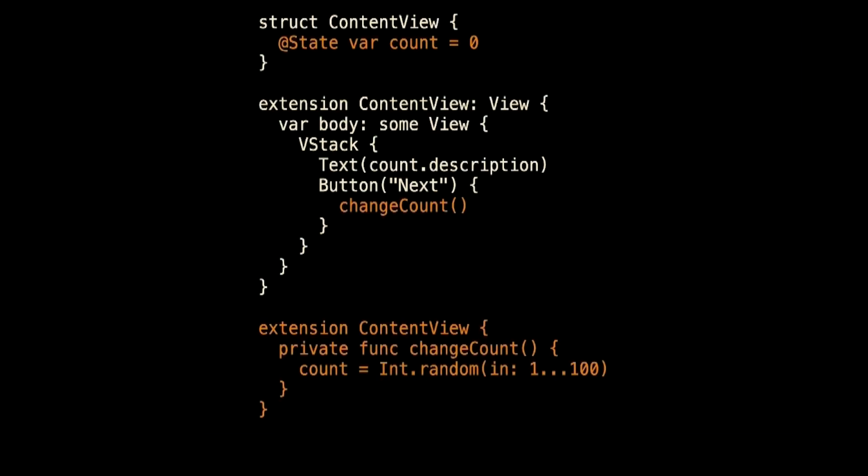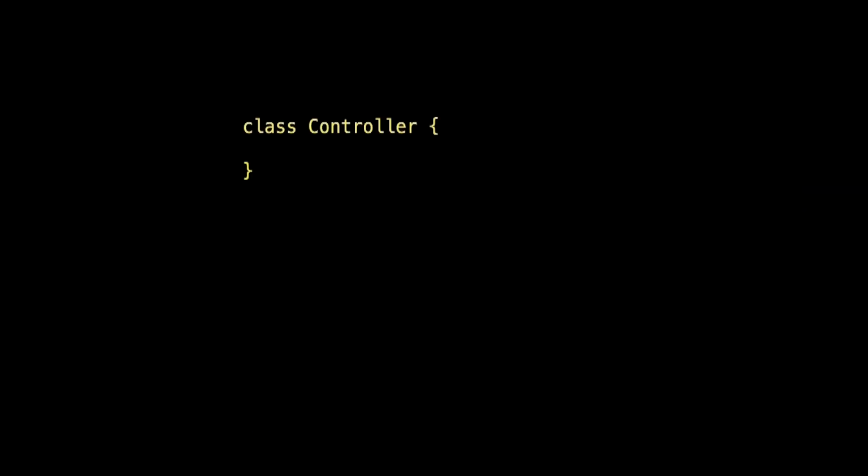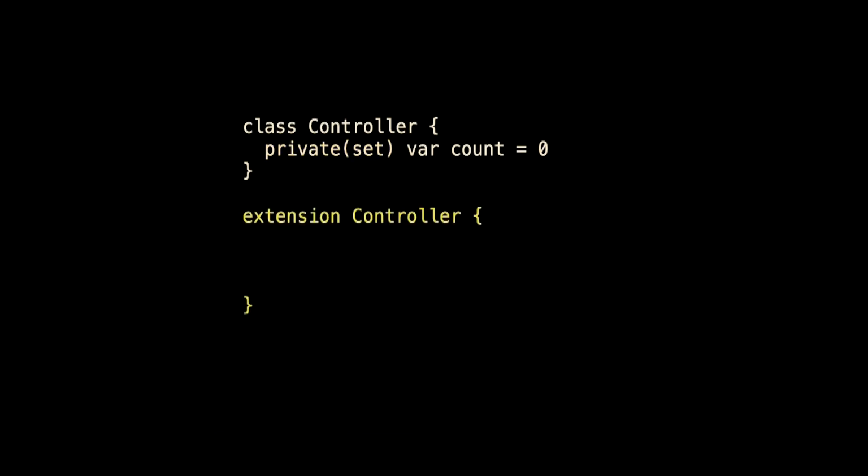Okay. So a lot of this code that we have right now isn't view code, and so let's move it out of the view. For now, I'm going to move it to the controller. Oh, we don't call it a controller. Oh, we don't call it, I don't care what you call it. I'm going to call it a controller. And so my controller is a class, and it has a count in it. And because I just don't trust you guys, I make it privately settable. And so I have to have in my extension the method that allows you to change the count, and I'll call it, funny enough, changeCount.